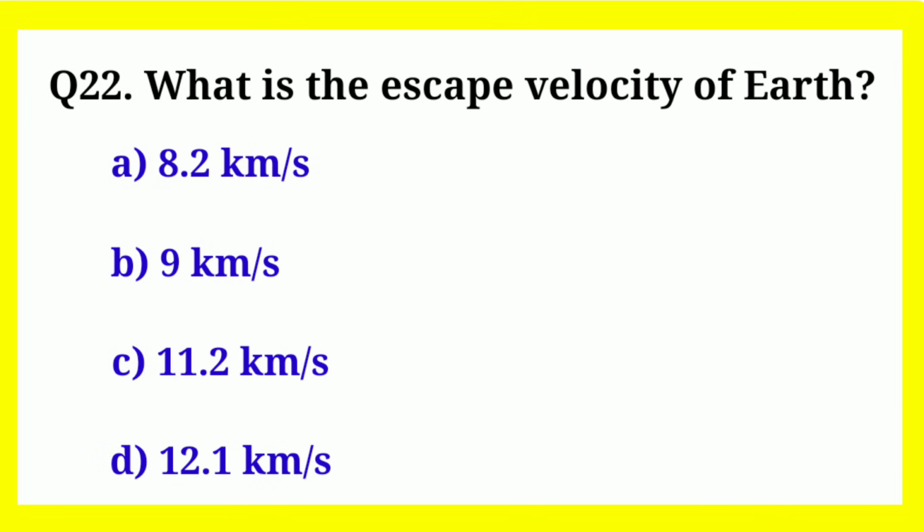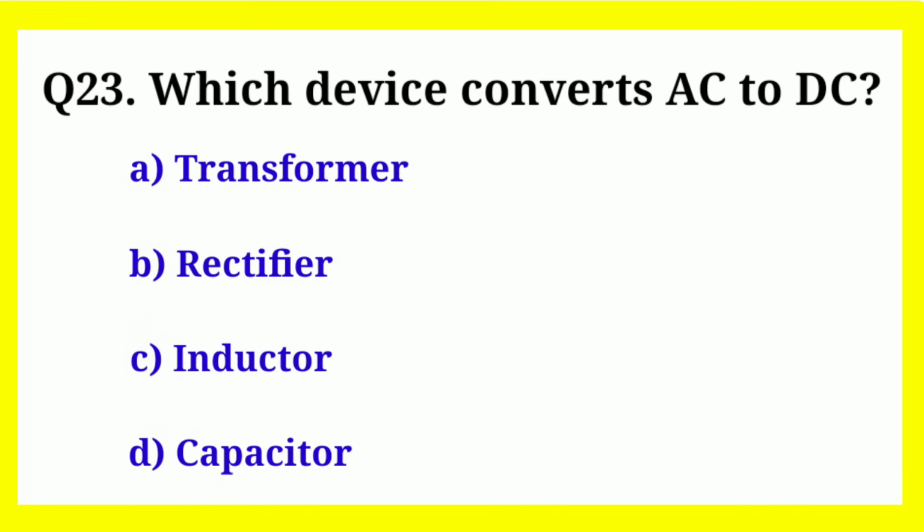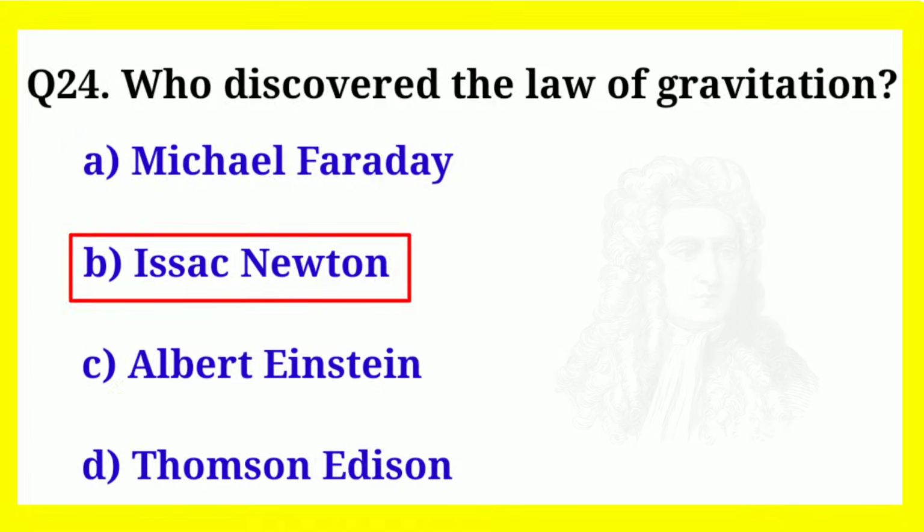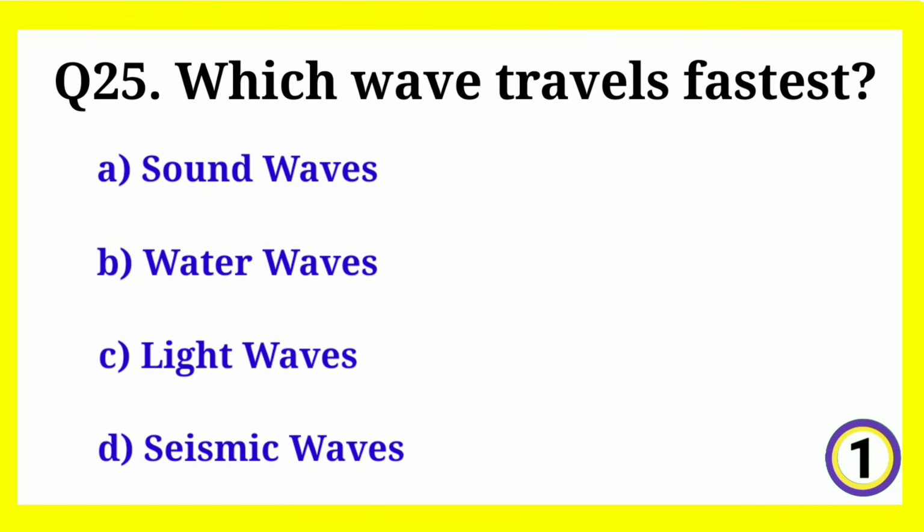What is the escape velocity of Earth? Correct answer is 11.2 kilometers per second. Which device converts AC to DC? Correct answer is rectifier. Who discovered the law of gravitation? Correct answer is Isaac Newton. Which wave travels fastest? Correct answer is light waves.